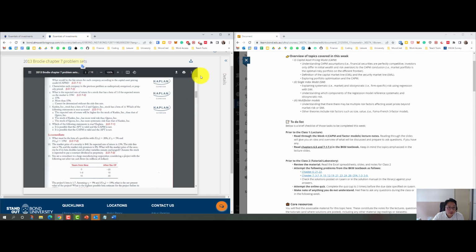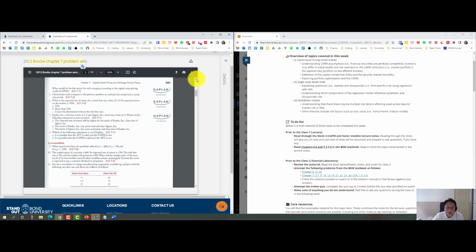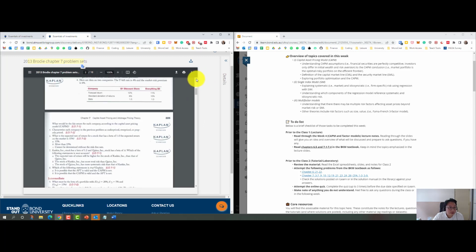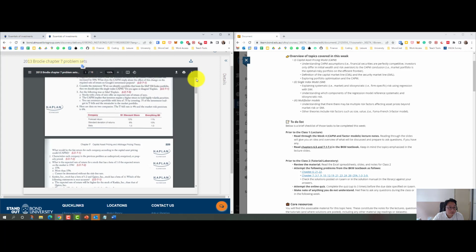Okay, so let's look at question 3. Basically, we have to look at whether or not these statements are true or false. Stocks with a beta of 0 offer an expected return of 0.